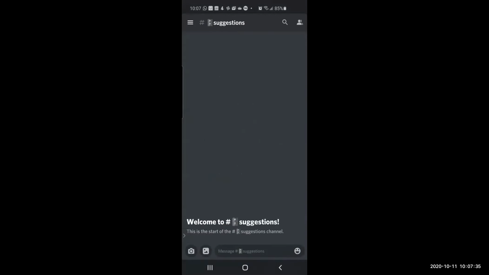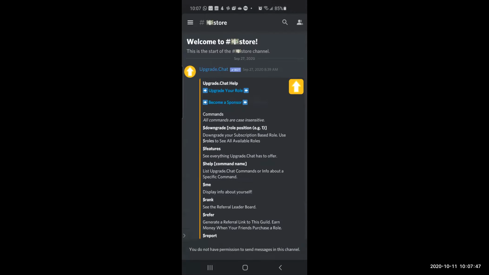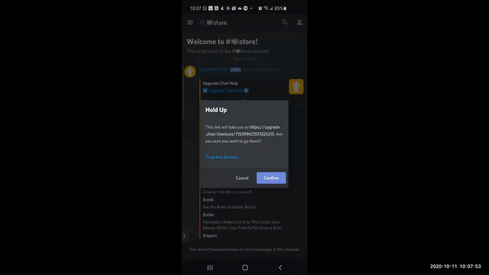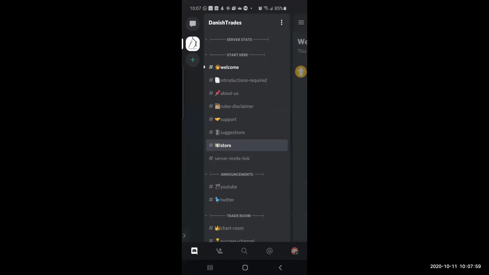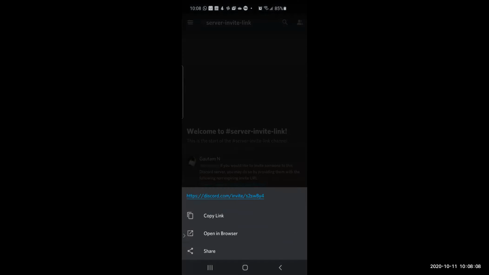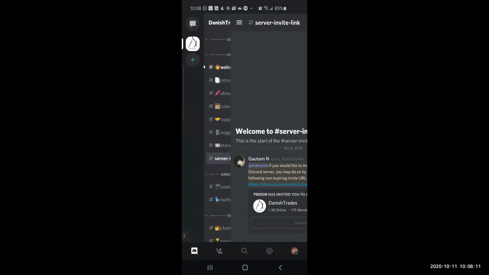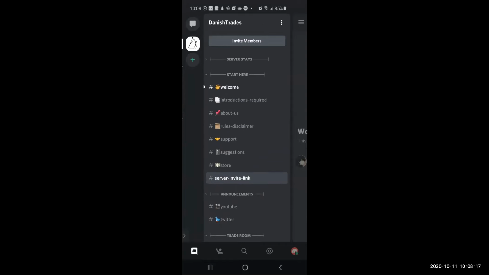Pins are the most common or important messages, so that everybody can refer to them. And then you go to store if you want to upgrade or not. You go to upgrade your role if you want to upgrade, and it'll take you to the payment link, and there you can do that. And if you want to invite some of your friends, you can go to server invite link, copy this link right here, and you can share it with anyone. So in this way, this start here section is complete. I can close it.